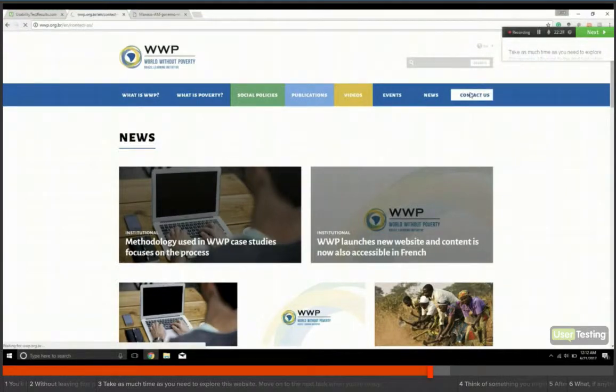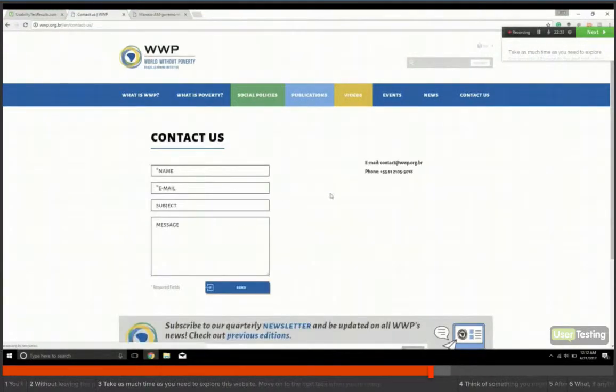And if for some reason I can't find what I need, who would I contact? Well, I would contact here by email. It's a Brazilian website, makes sense, and I would guess that's a Brazilian phone code. So name, email, subject, message. So if I had any other questions, I could send information here or ask, I guess, a more specific question at the contact information there. Alright, it looks like I've been pretty much everywhere.